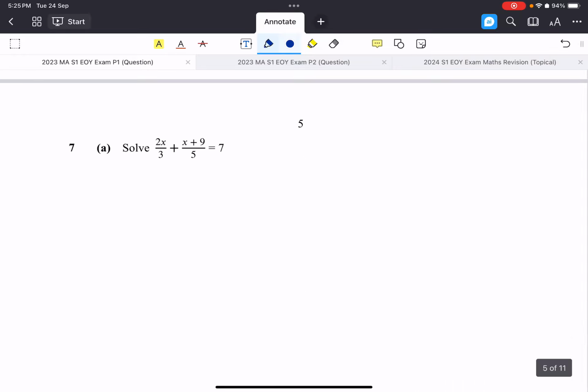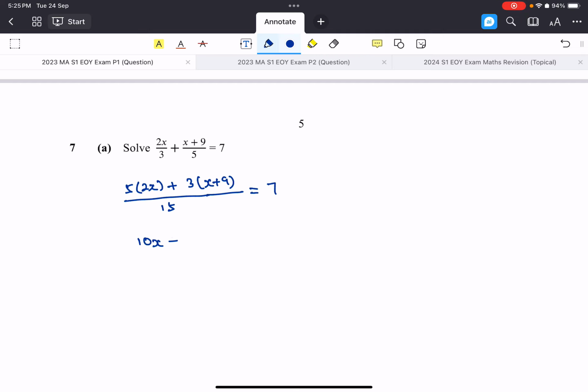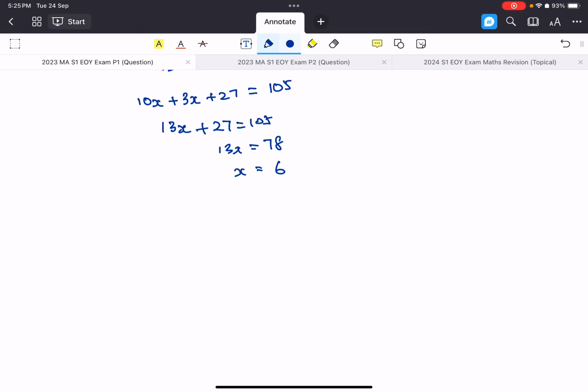Okay, solving algebra. So over here, fractions. What we need to do is make the denominator common. So in this case, 3 and 5, I'm going to make the denominator 15, right? So that means 5 times 2x over here plus 3 times x plus 9 over here. That gives us 7. So we simplify this: 10x plus 3x plus 27 equals 7 times 15. 7 times 15 is 105, right? So putting them together, 13x plus 27 equals 105. 13x equals 78. x equals 6. There we go. We solved it, right?